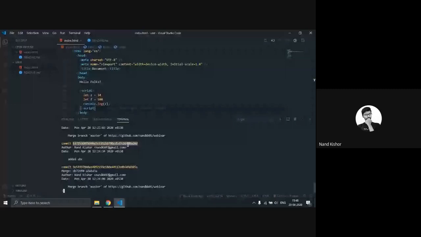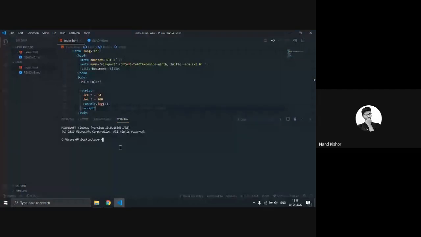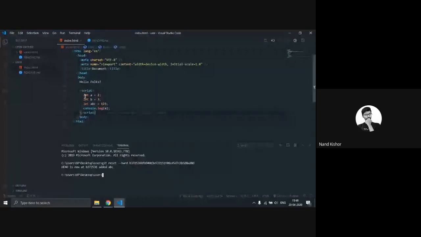So I'm going to copy this commit, and I have to type in git reset hard. That means I want to revert back to my previous version of my code. Here, just type in that commit code. Now press enter. Here you can see my code just changes. So here a equal to 22, b equal to 3, and abc equal to 1, 2, 3.